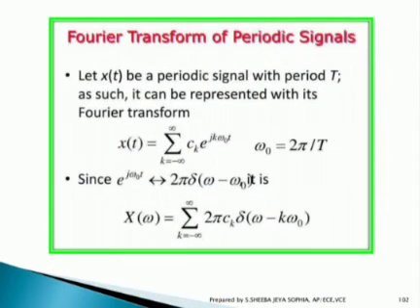Fourier transform of a periodic signal: let x of t be a periodic signal with period T, then it can be represented as x of t equal to summation k equal to minus infinity to infinity c k e power j k omega naught t. Omega naught is equal to 2 pi by T, which is the fundamental angular frequency. Since e power j omega naught t is equivalent to 2 pi del of omega minus omega naught, x of omega is equal to summation k equal to minus infinity to infinity 2 pi c k del of omega minus k omega naught.